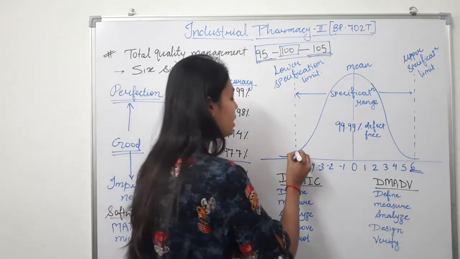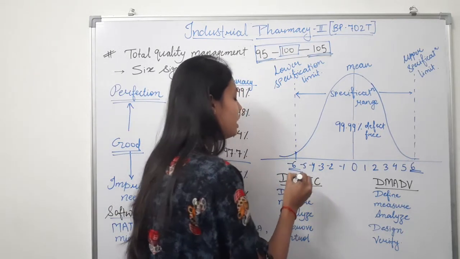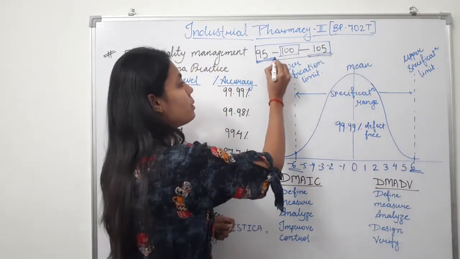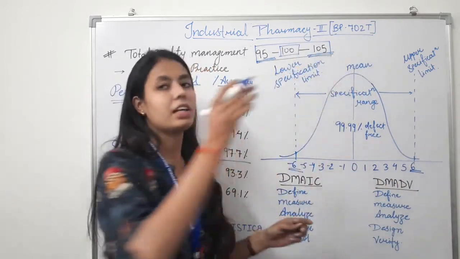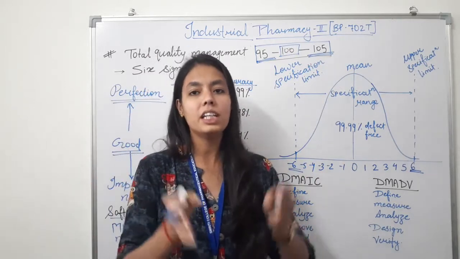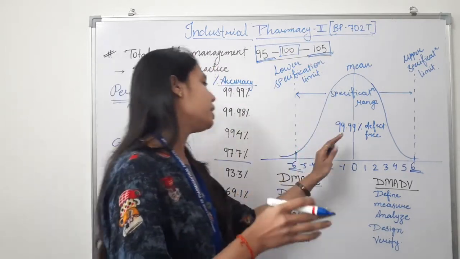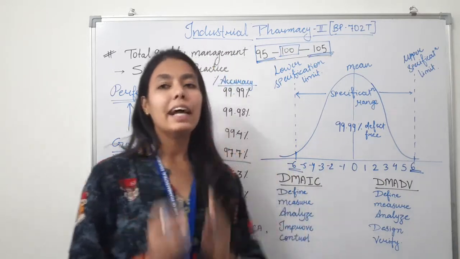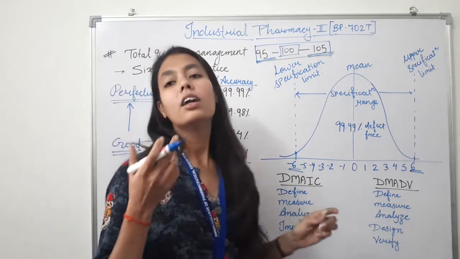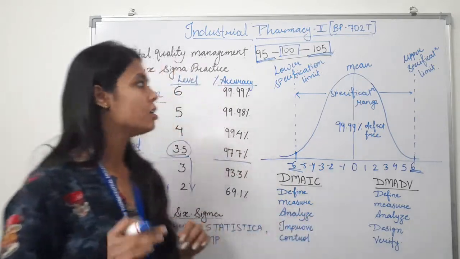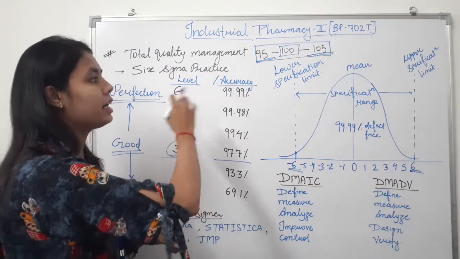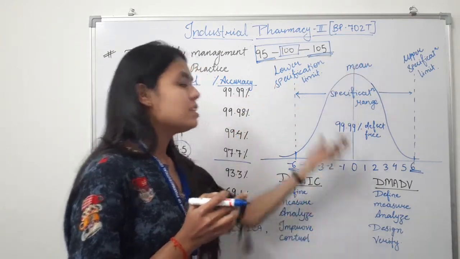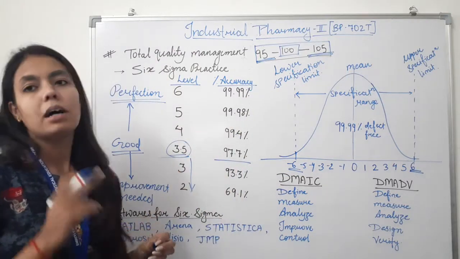So at the point where it is -6 and where it is +6, that means you have given the lower specification and upper specification, so the product lies between these two, and when the Six Sigma concept is applied to your process or your product, then you will get the desired quality product. So this is about the Six Sigma practice and the specification range for the Six Sigma graph.